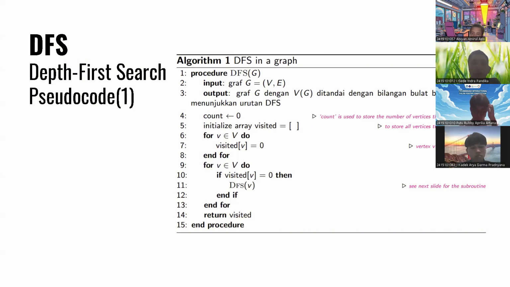After that, a second loop is performed for each vertex. If the vertex still has a visited value of 0, the DFS procedure is called to begin the search from that vertex. This ensures that all parts of the graph, including those that are not directly connected, can still be visited.